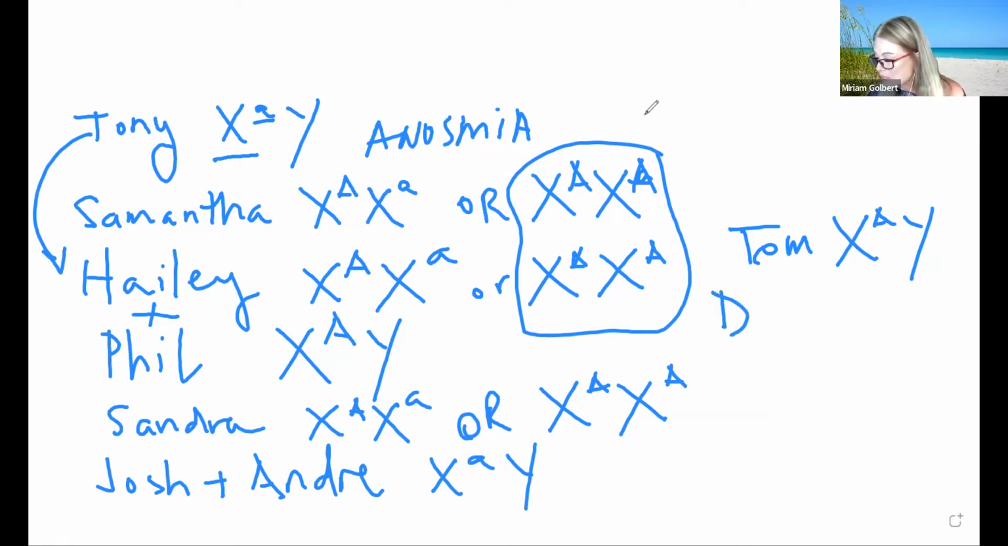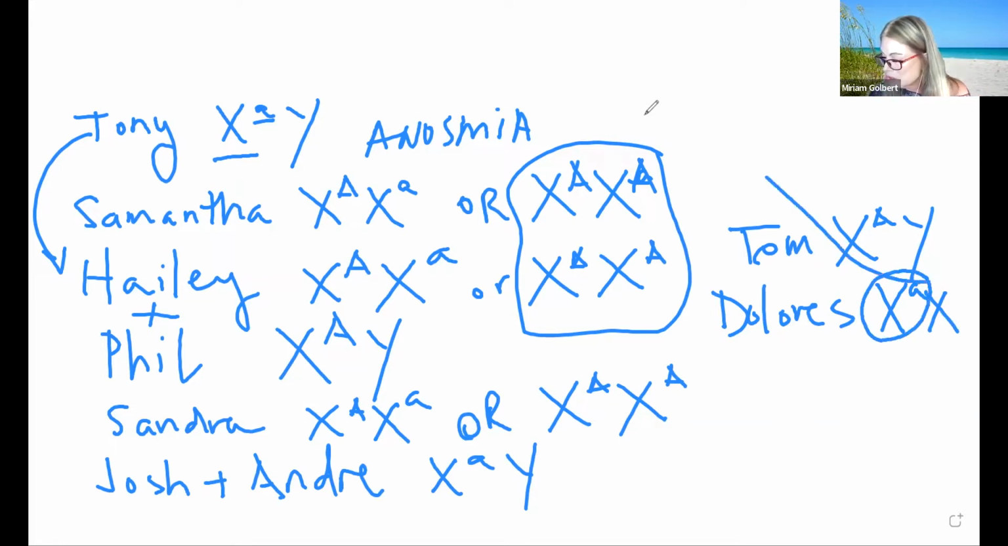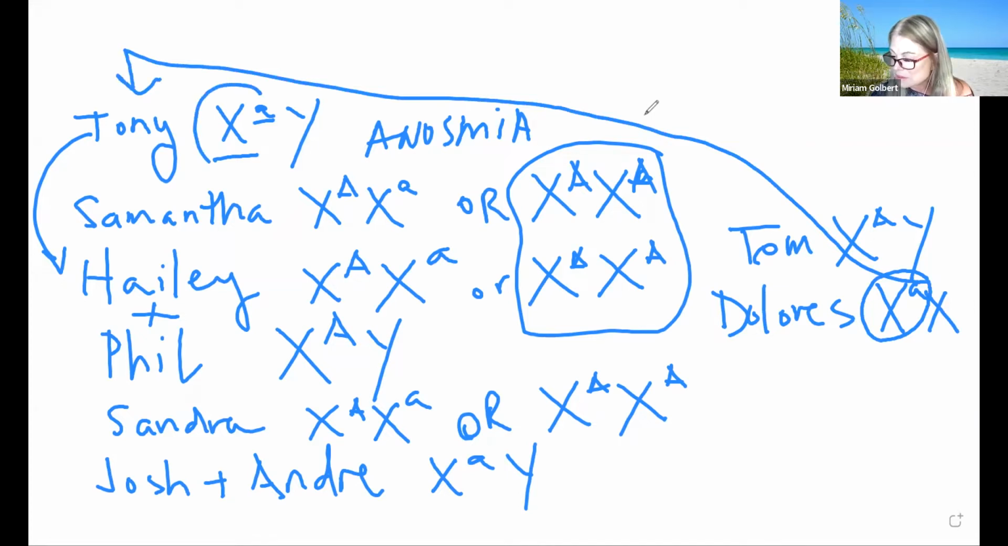And then Dolores, if she had a son, Tony, with anosmia, most likely Dolores is this one, so that she gave Tony this one. Yeah, I know it's a little scratchy on my whiteboard, but that's the first question, right? That we want to know the genotype for all of the family members.